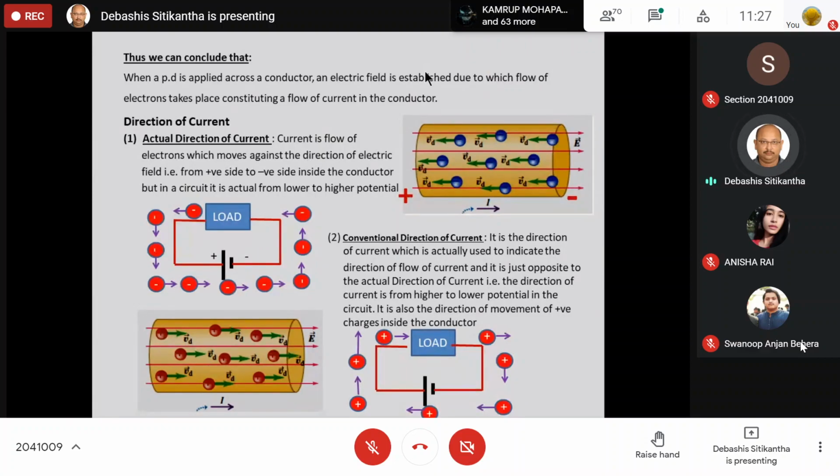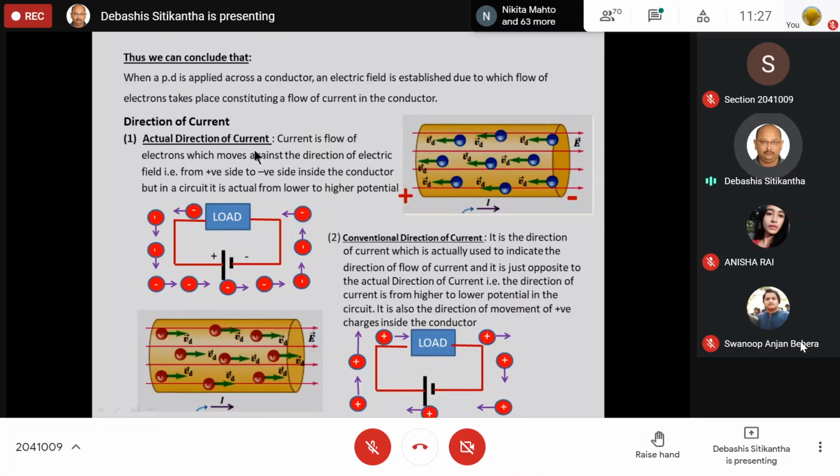Okay, now let us first look. There are actually two directions of current involved. One is the actual direction of current, and the other one is the conventional direction of current. Now, this conventional direction of current is the one which we use in our day-to-day life. Whenever I tell you that the current is flowing from this point to this point, I actually mean the conventional current, not the actual current. So now let us see what is the difference between both of them.